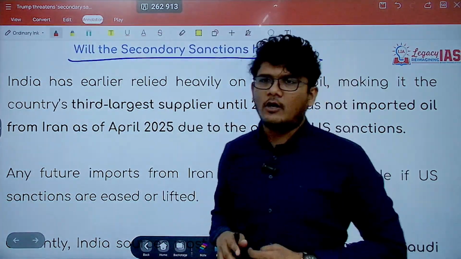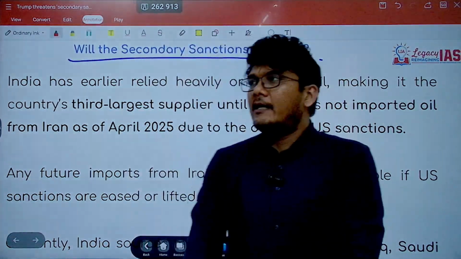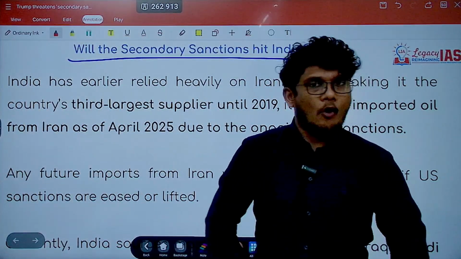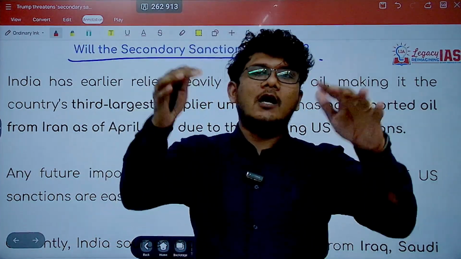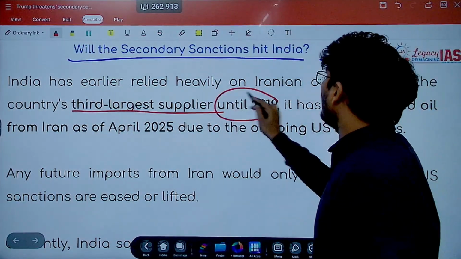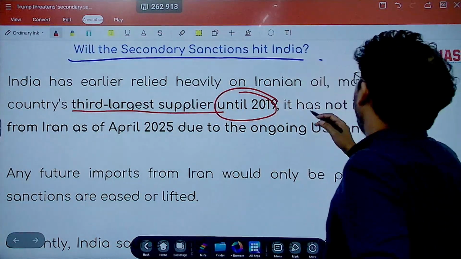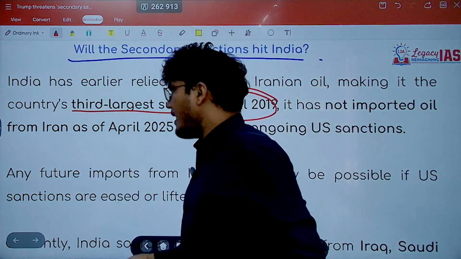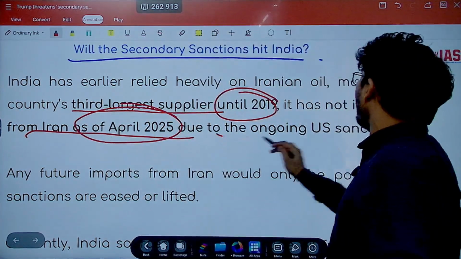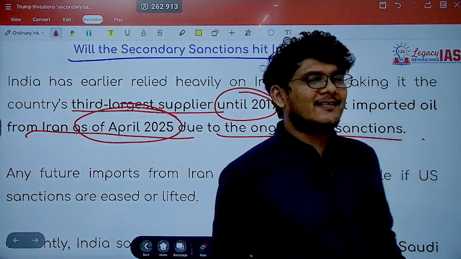The very first concept here is the present situation. We see that up to 2019, Iran was the third highest exporter of oil to India. India was receiving oil from various countries. Iran was the third largest supplier of crude oil to India until 2019. Since then, India has not imported oil from Iran as of April 2025. Why? Due to the ongoing US sanctions. US has already put certain sanctions on Iran, so India has stopped.